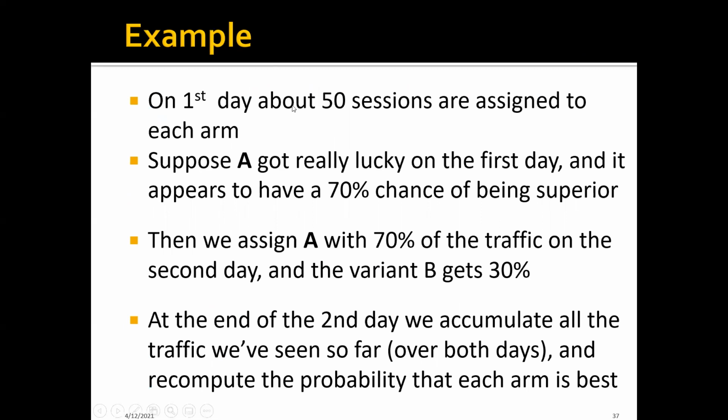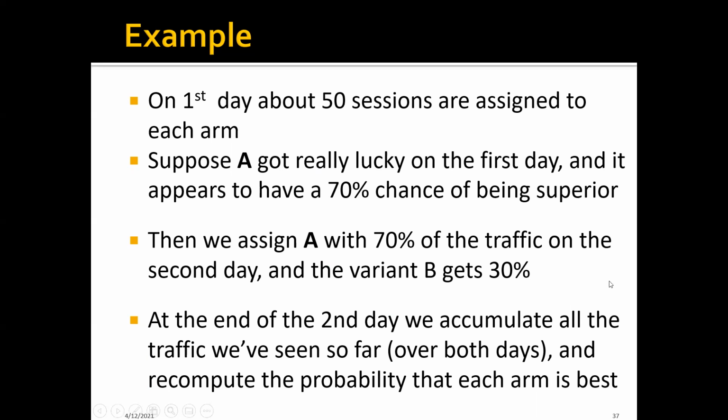So we assign 50 sessions to arm A, and we assign 50 sessions to arm B. And suppose the first arm A got really lucky on the first day, and it appears to have a 70% chance of being superior. Then we're going to assign A 70% of the traffic on the second day, and the other variant B will get the remaining 30%.